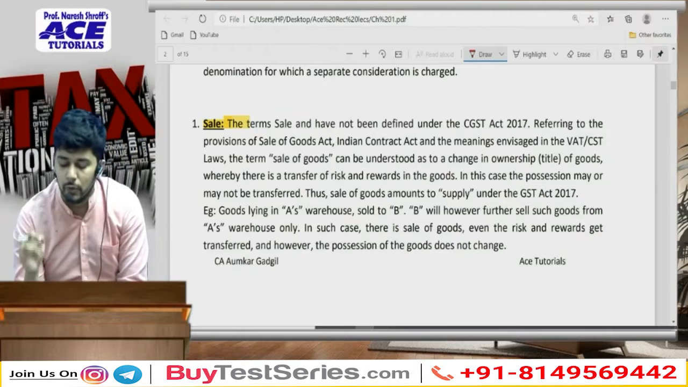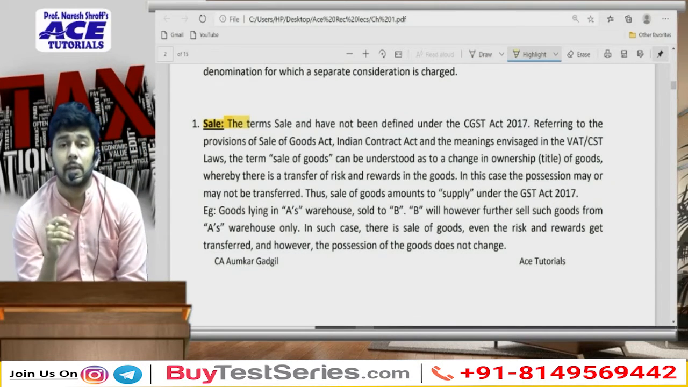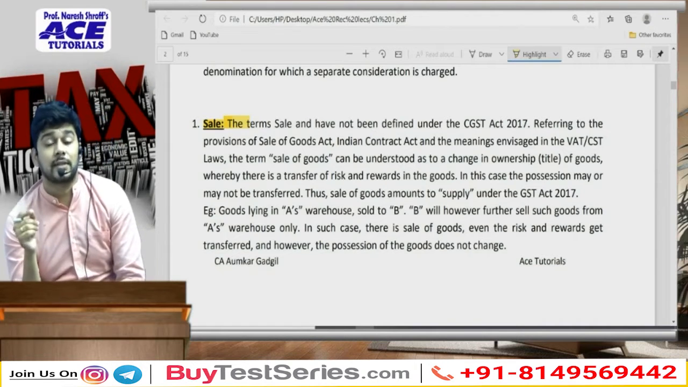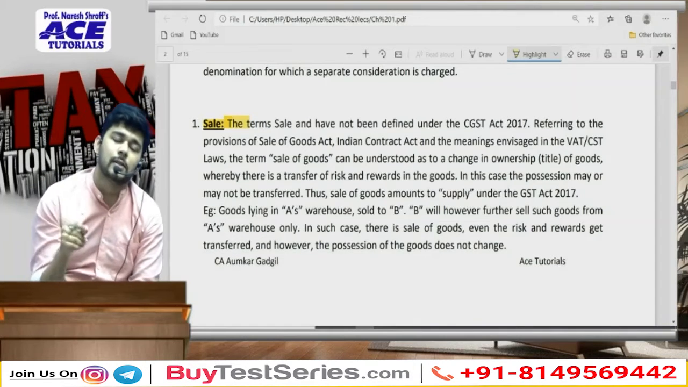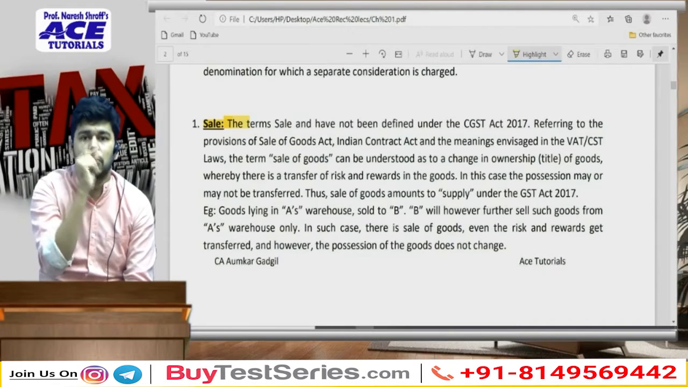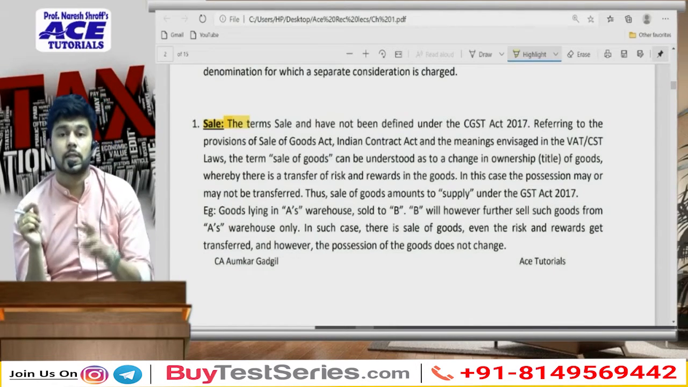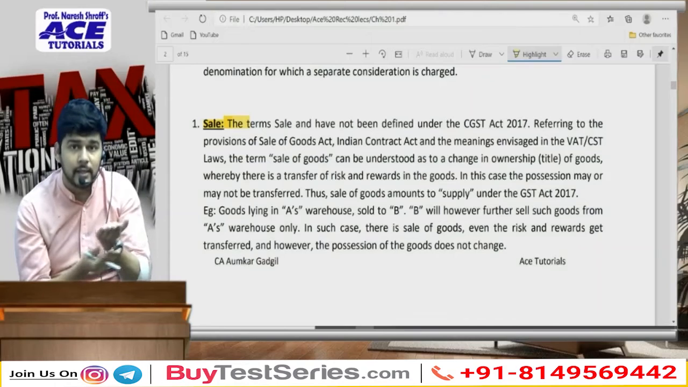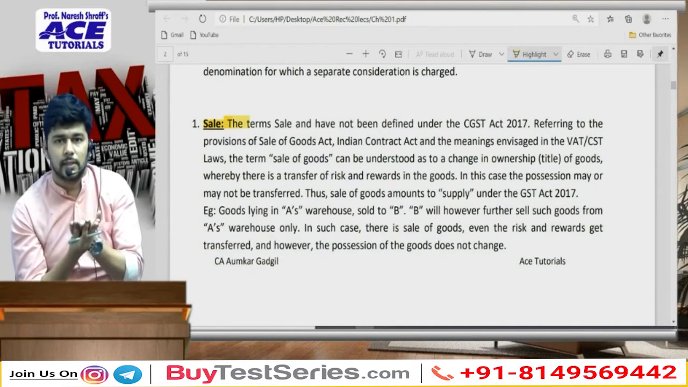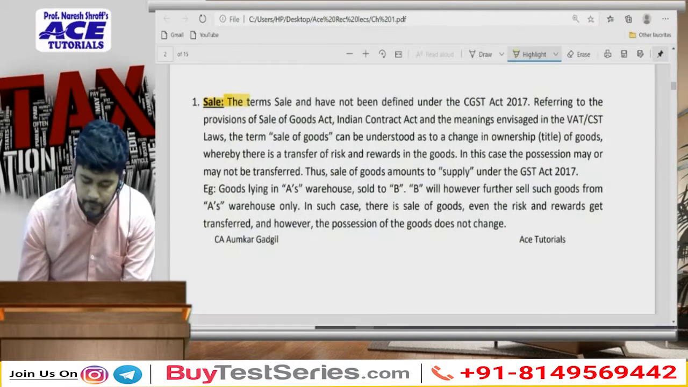In case of sale of goods, GST will be levied because there will be a change in ownership. In case of sale of services, there will also be GST because sale is in respect of both goods as well as services, which is considered as supply under GST, and therefore it will be a taxable event for the purpose of GST. Okay.